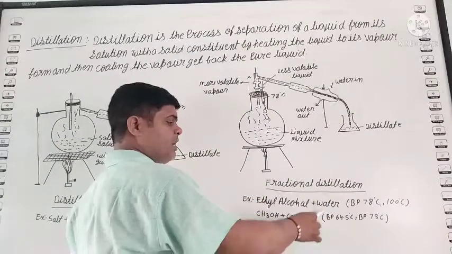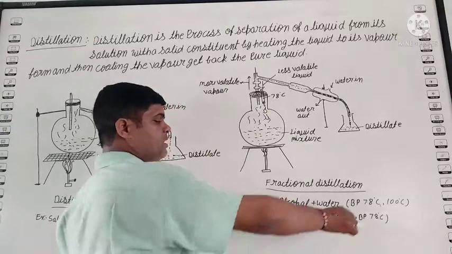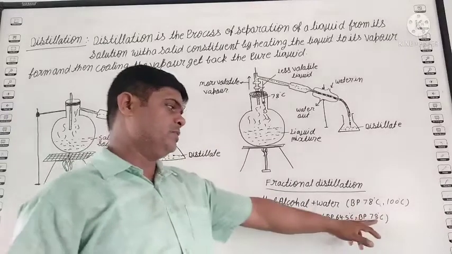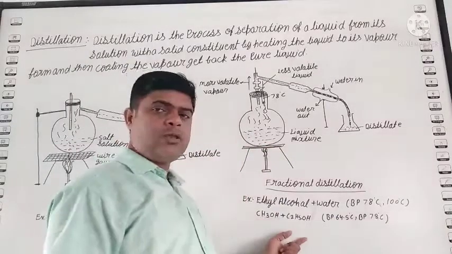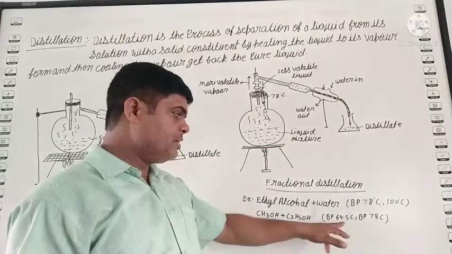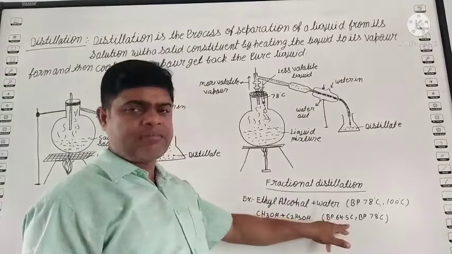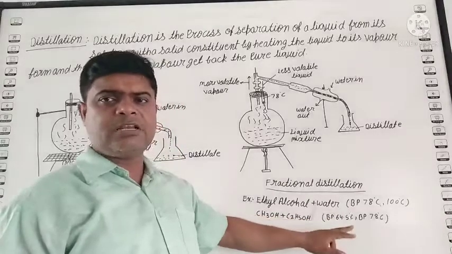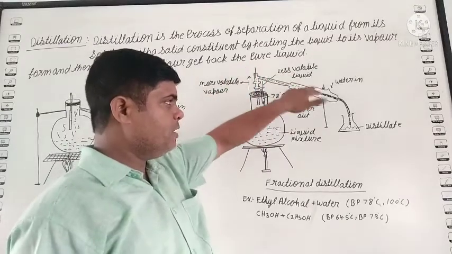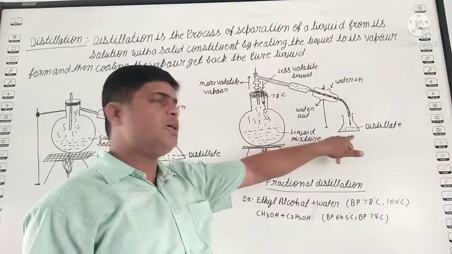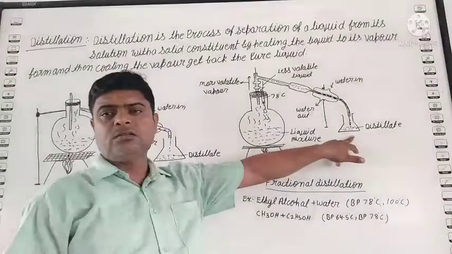Similarly, take ethyl alcohol and methyl alcohol. The boiling point of methyl alcohol is 74.5 degrees Celsius and of ethyl alcohol is 78 degrees Celsius. First we take the mixture of ethyl and methyl alcohol and start to heat. When the temperature reaches 75 degrees Celsius, all the methyl alcohol molecules vaporize, pass through the distillation tube, then condense and collect in the other conical flask.